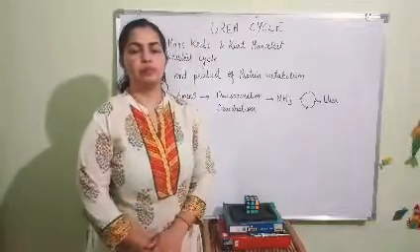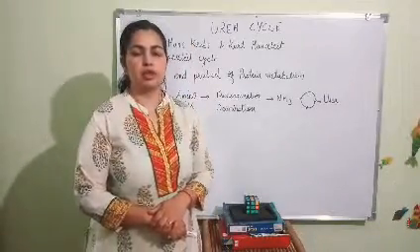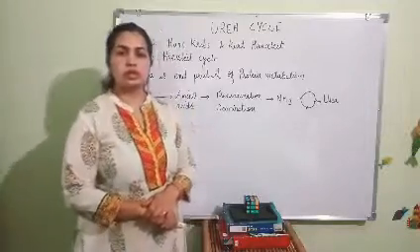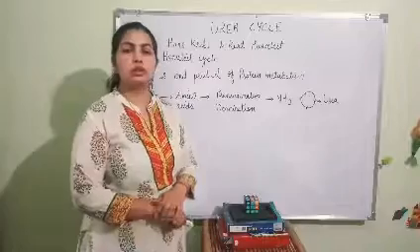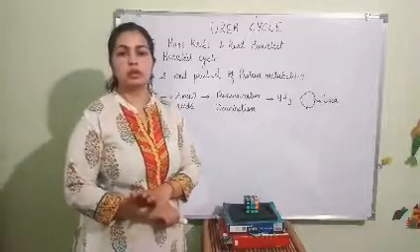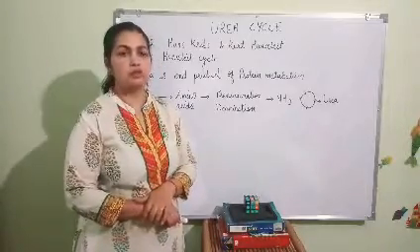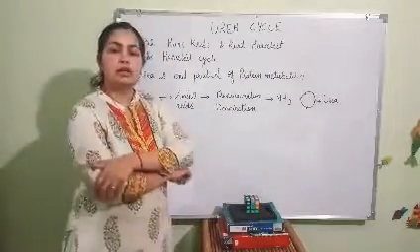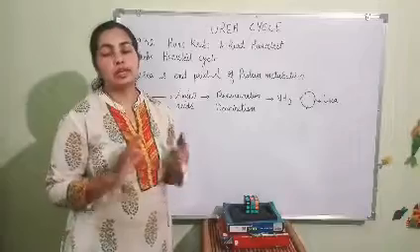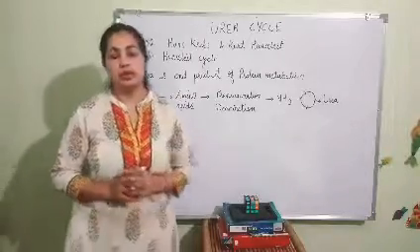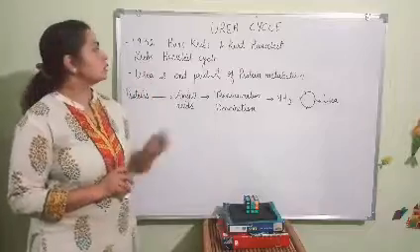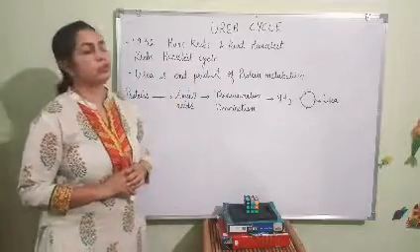Good morning friends. In this video we will understand the urea cycle. Before starting, I would like to tell you that the urea cycle is the first metabolic pathway which has been elucidated, and in 1932 Hans Krebs and Kurt Henseleit elucidated the details about it. That's why the urea cycle is also known as the Krebs-Henseleit cycle.